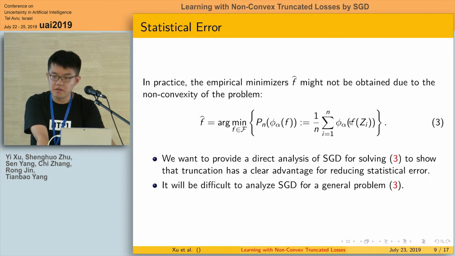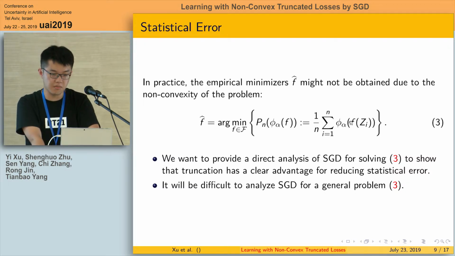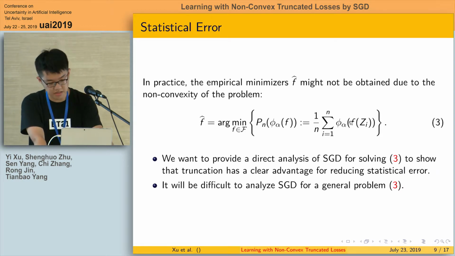Okay, in practice, the empirical minimizer F hat might not be obtained due to the non-convexity of this minimization problem. But we can still get a solution by applying some iterative algorithms such as stochastic gradient descent.